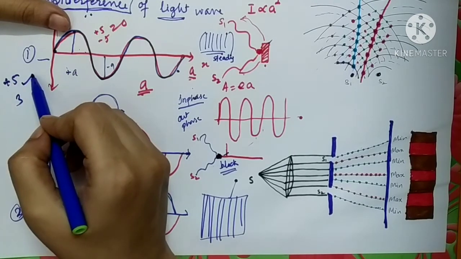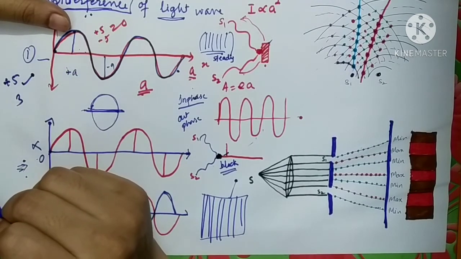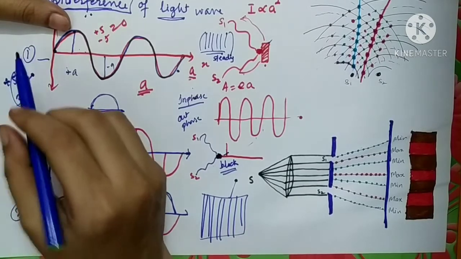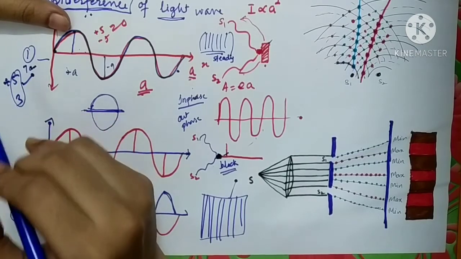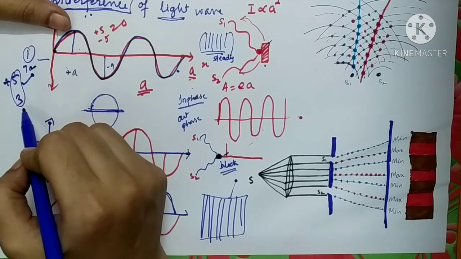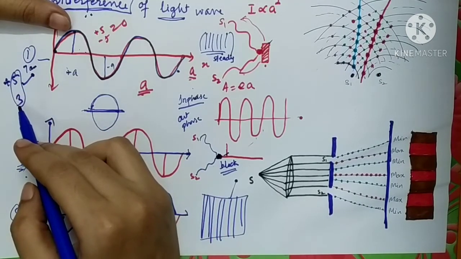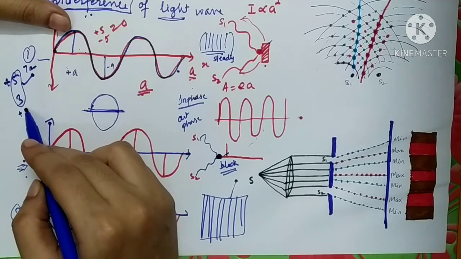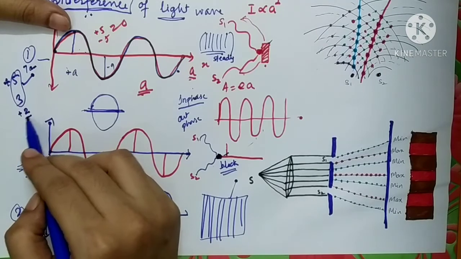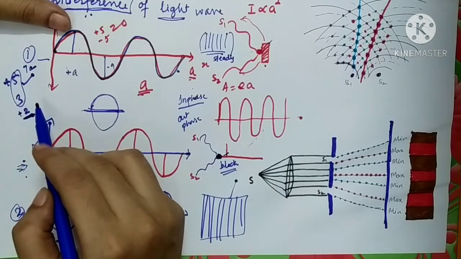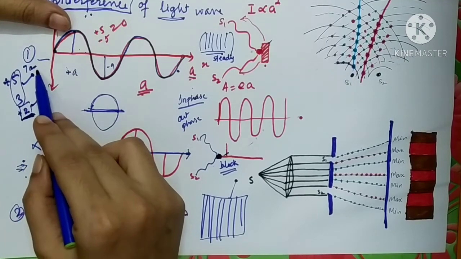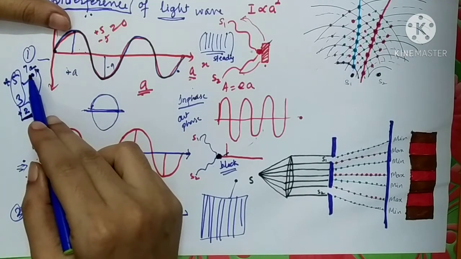Then because of the constructive interference, you are going to get a bright band of amplitude 8. But in the destructive interference, when crest and trough coincide, you will get a resultant wave of amplitude 2. It will have a certain amplitude. So in this case, a black band is not going to be observed. There will be a certain light, but that light is not large as compared to the bright band.